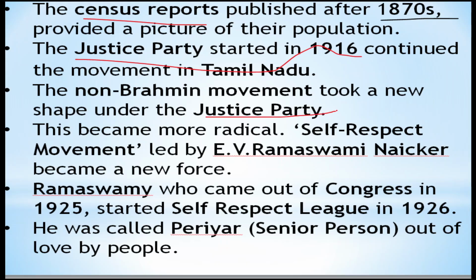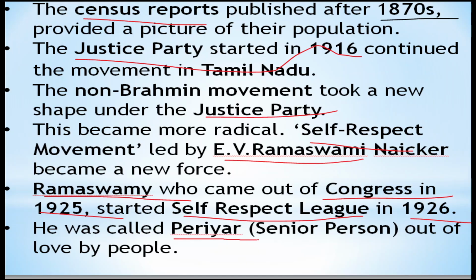This became the more radical Self-Respect Movement, led by Ramaswamy Naicker, and Ramaswamy means Periyar only. He came out of the Congress in the year 1925 and started the Self-Respect League in 1926. Ramaswamy Naicker is called Periyar, the senior person, because of the love of the people.